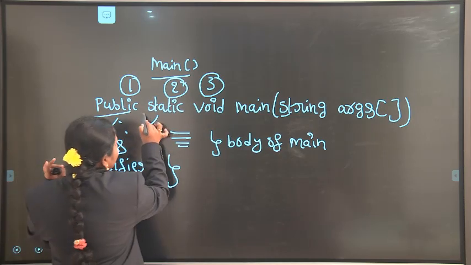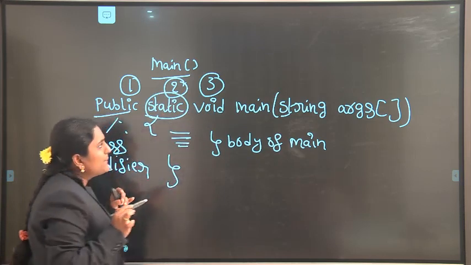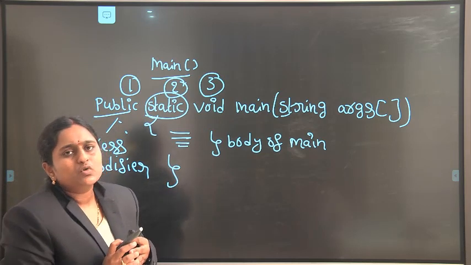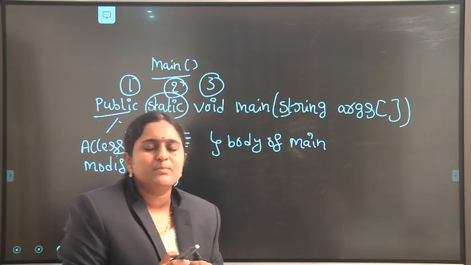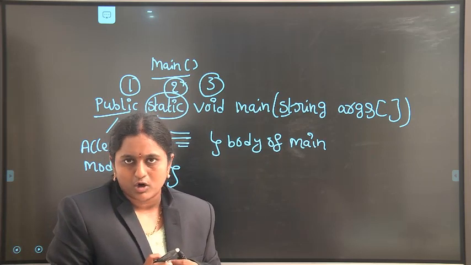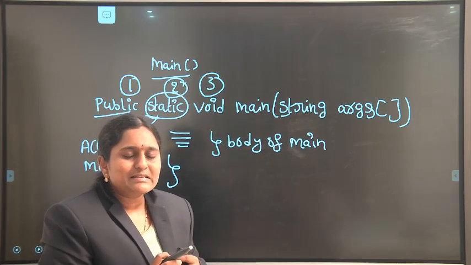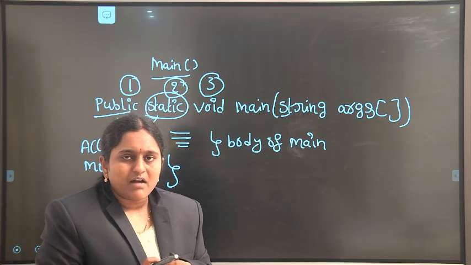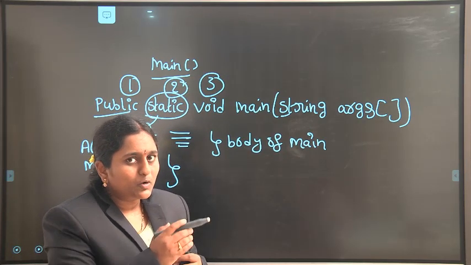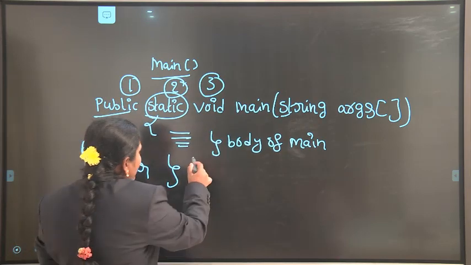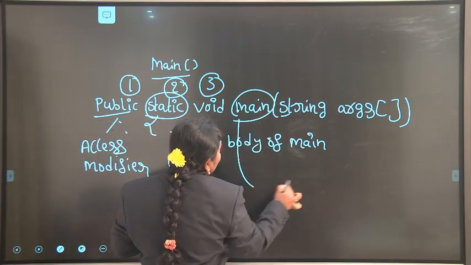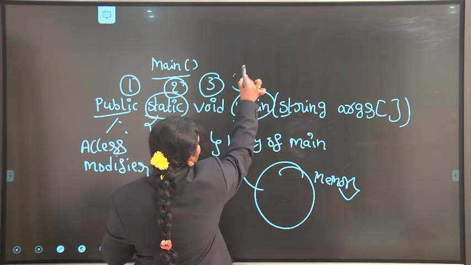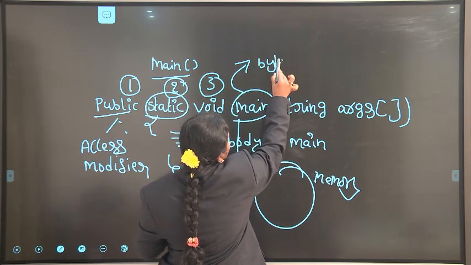Next one, static. Static is a reserved keyword. Our main method contains the static keyword. In the main method, the static keyword checks whether any objects are created before the main method or not. Static members can be executed without the help of any object. In Java, only the main method of the program is loaded into memory first.